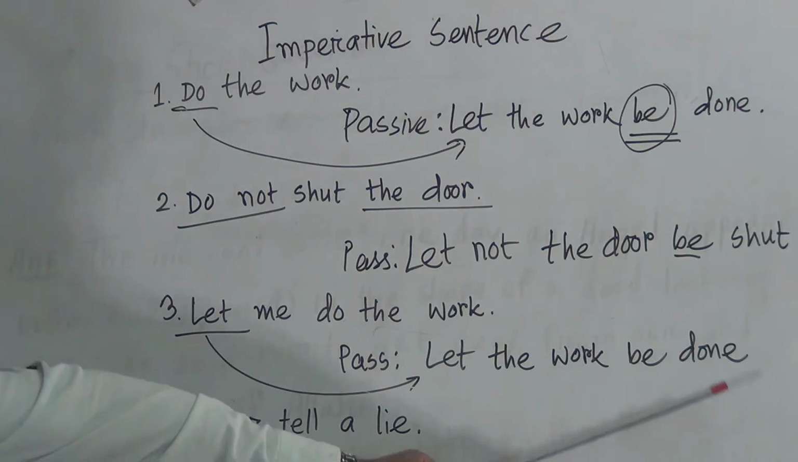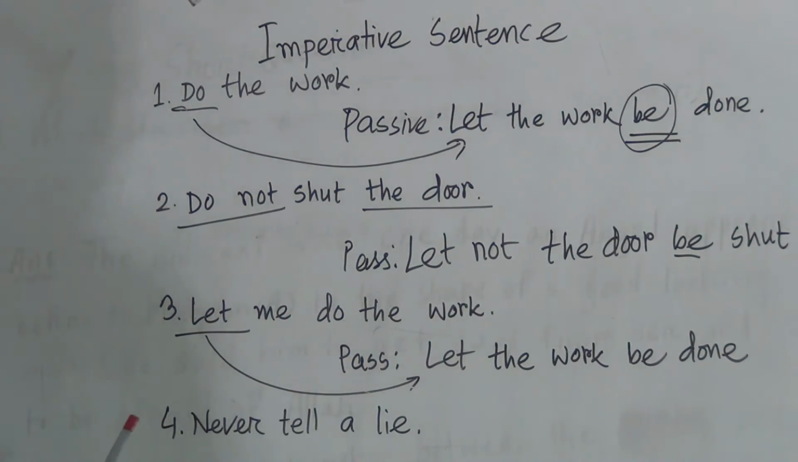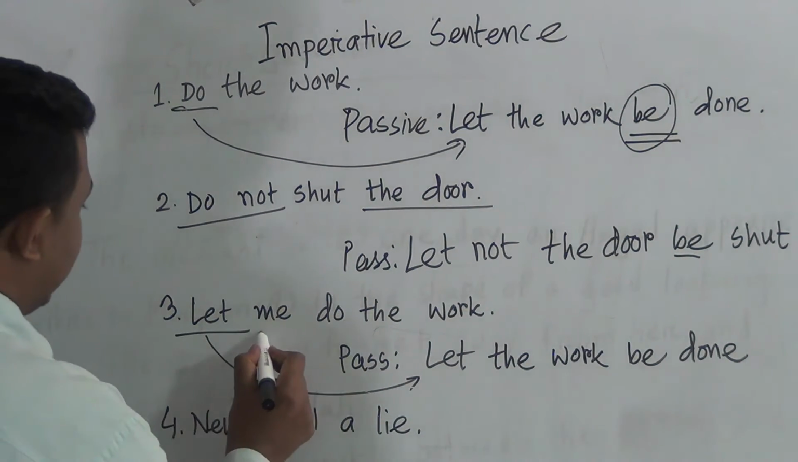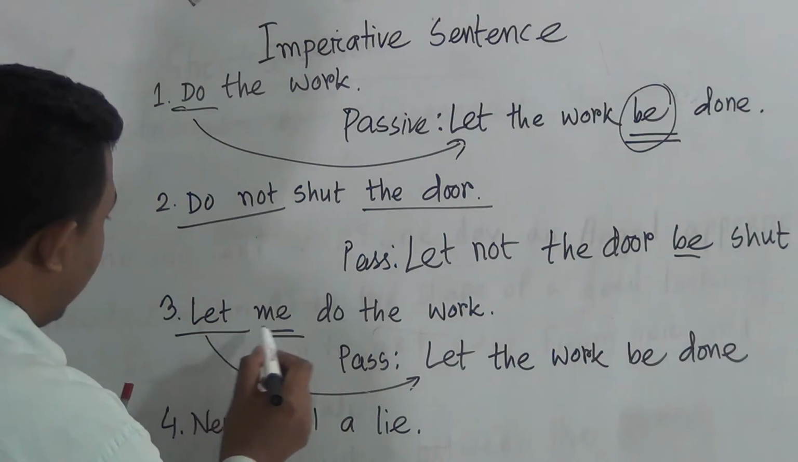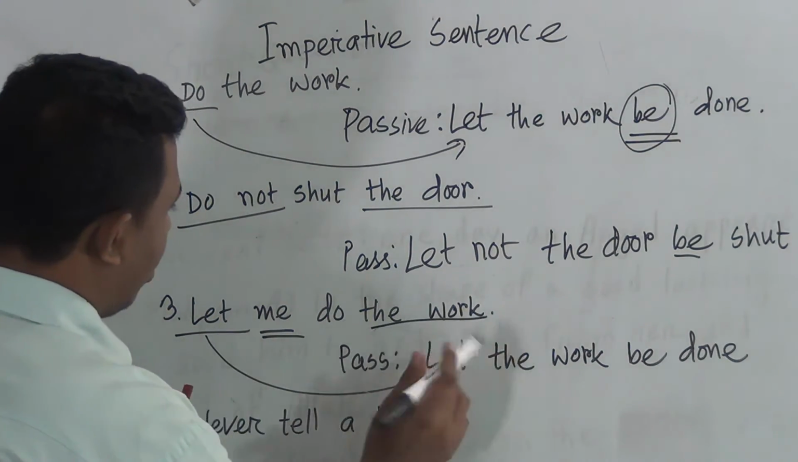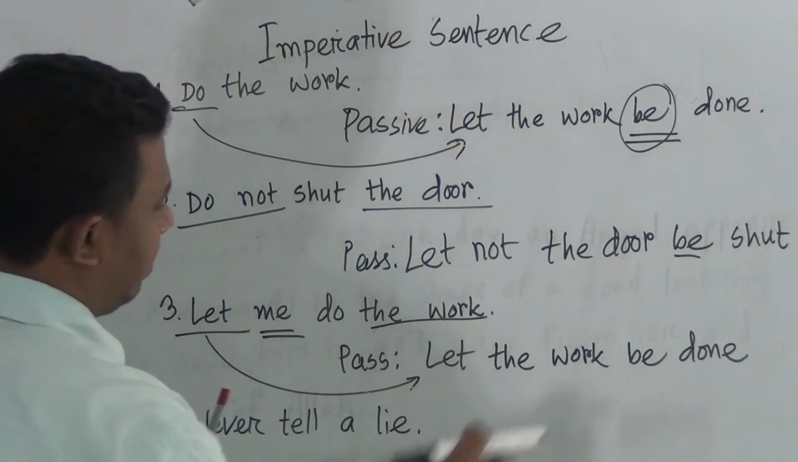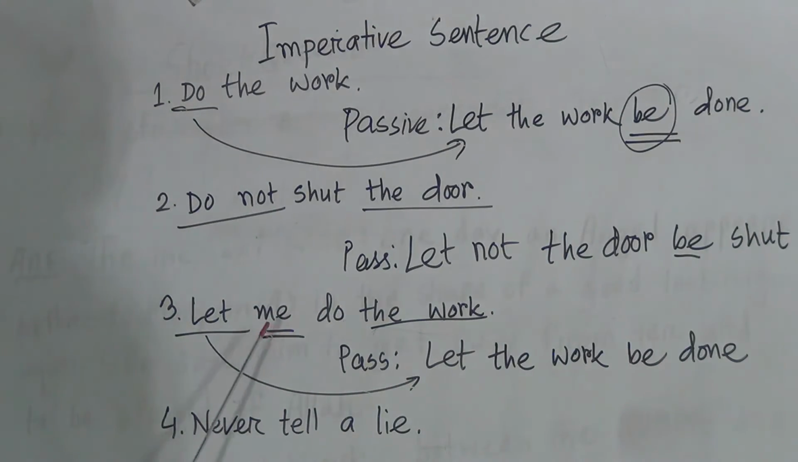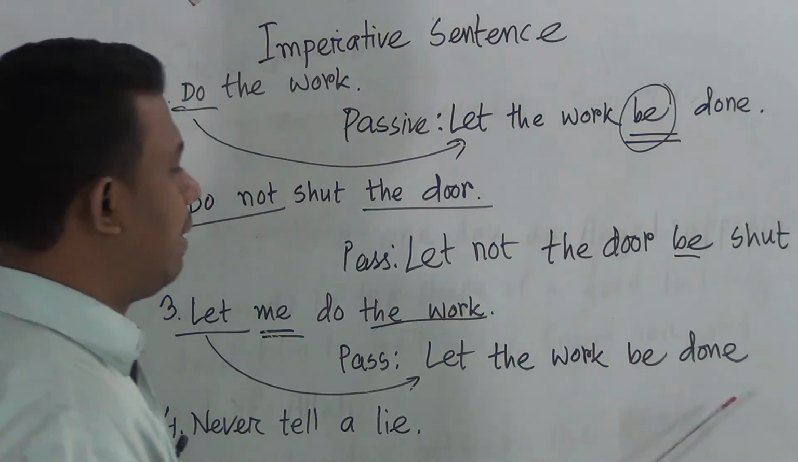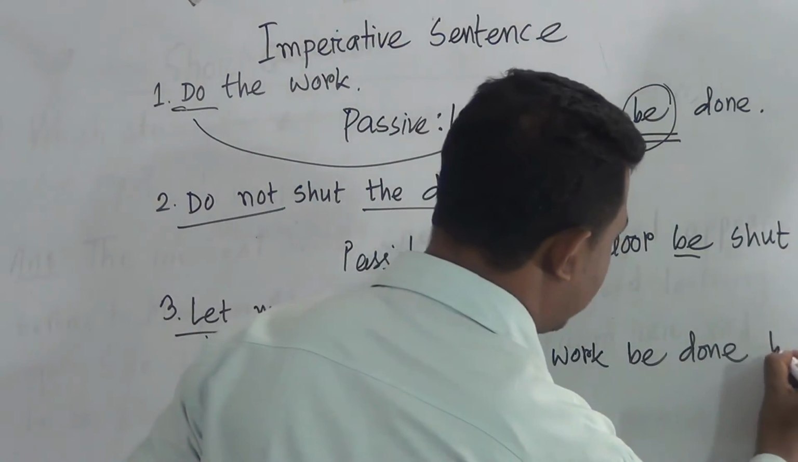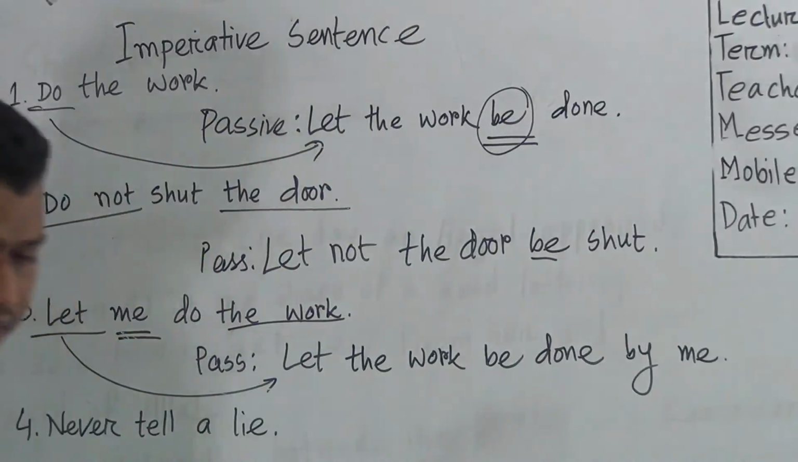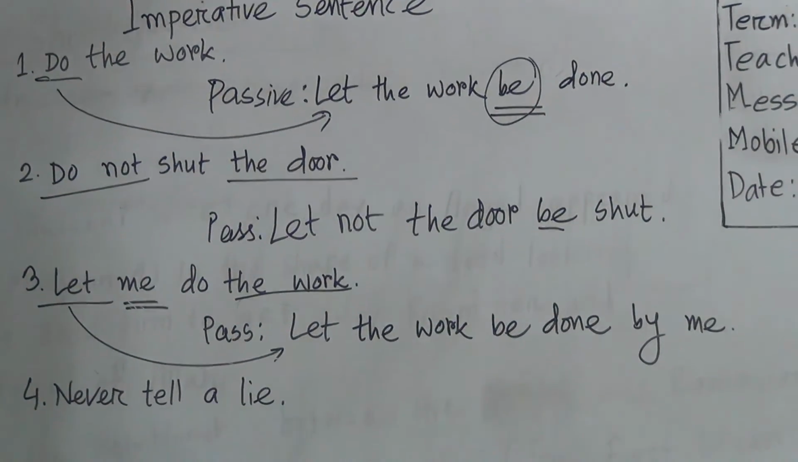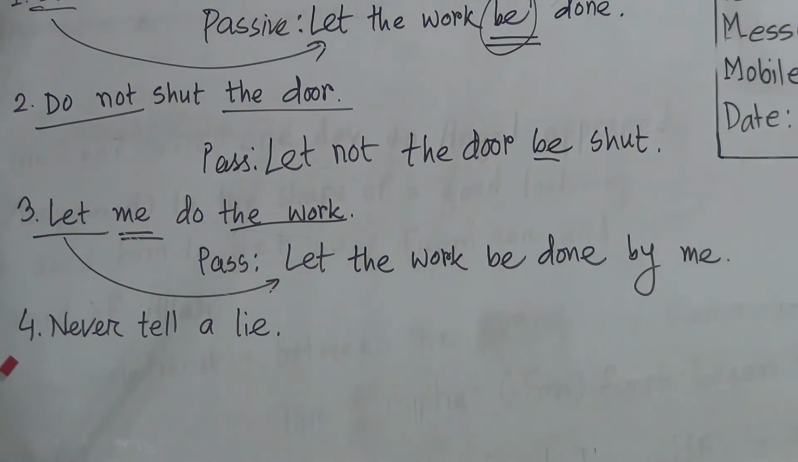Let the work be done. Then in this sentence you may see that there is another object also. This sentence contains two objects, let me and the work. Although we used the work before, so now we have to use me. Then let the work be done, then rules by, me's objective form is me. Okay dear students, let the work be done by me.